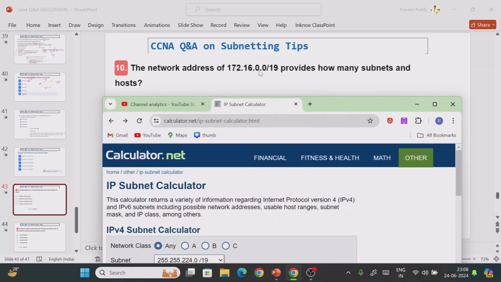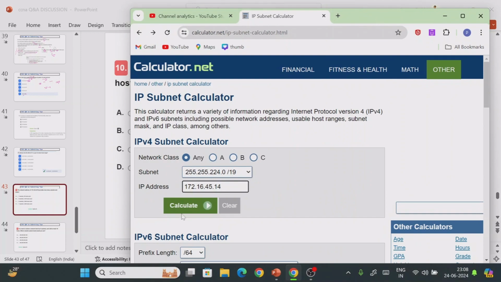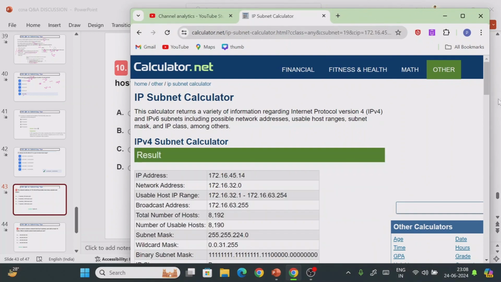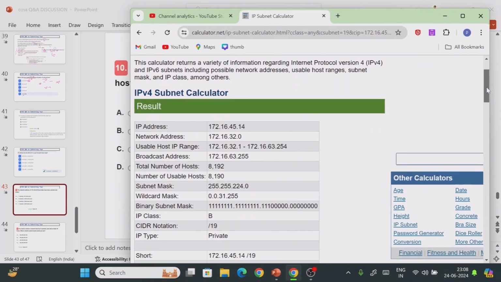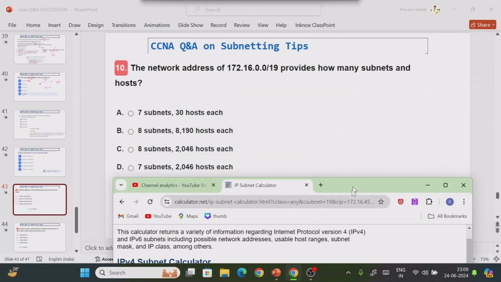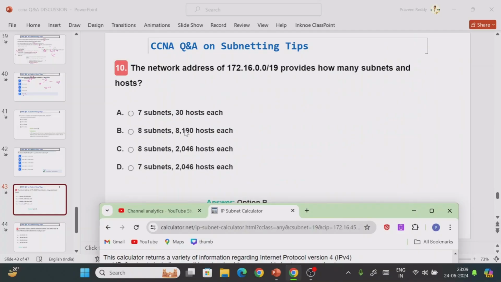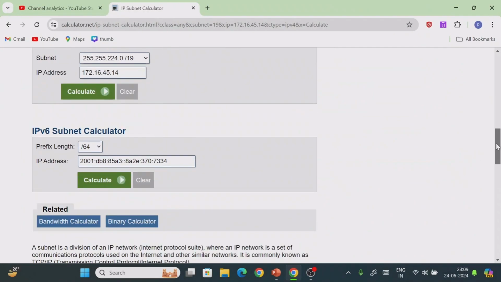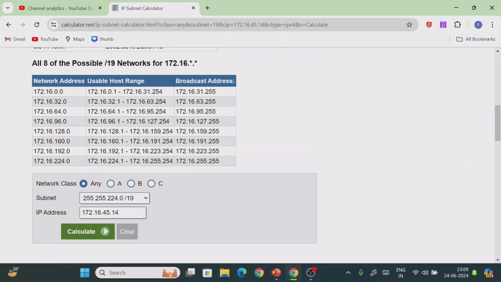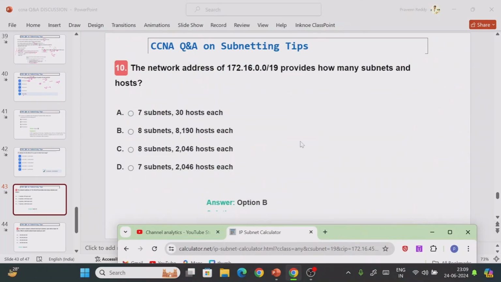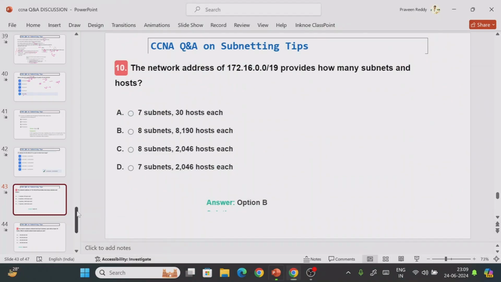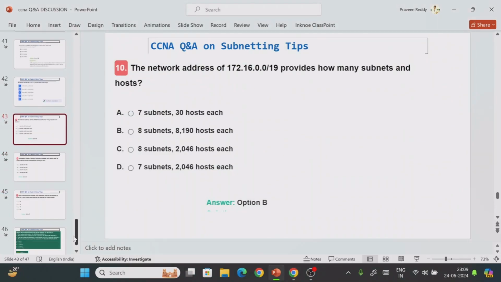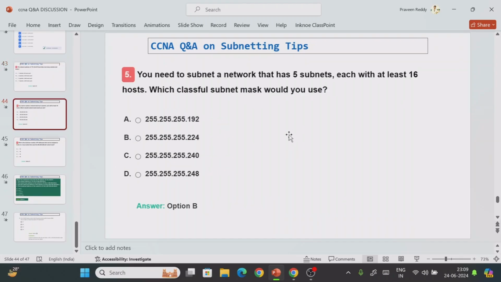So just select this /19. If you select this /19 and perform the calculation, how many usable hosts will you get? 8190, right? Simple. If you want to find out how many subnets there are, just calculate 1, 2, 3, 4, 5, 6, 7, 8. That's it, you will find the answer. In the Cisco ideathon last year they asked 5 to 6 questions from this topic.